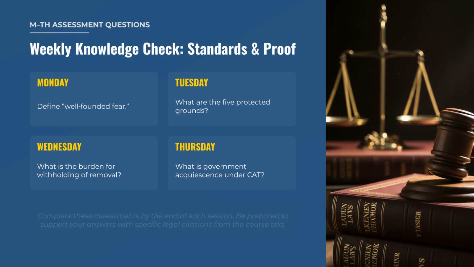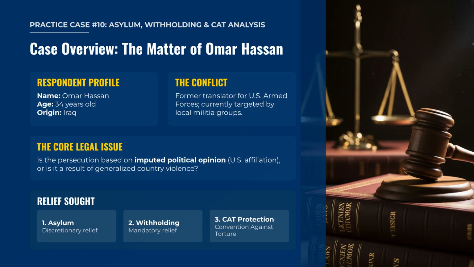For your weekly knowledge check, complete these assessments by the end of each session. Be prepared to support your answers with specific legal citations from the course text. The questions cover defining well-founded fear, identifying the 5 protected grounds, explaining the burden for withholding of removal, and defining government acquiescence under CAT. Now let's apply these standards to a practice case, the matter of Omar Hassan.